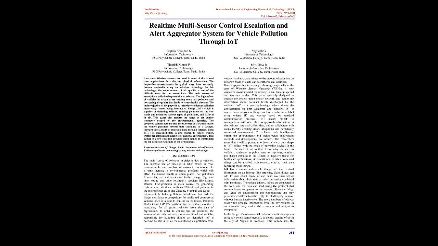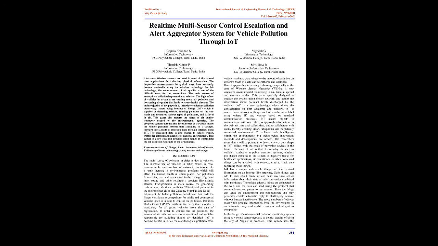Introduction. The main source of pollution in cities is vehicles. The increased use of vehicles in cities results in a vital increase in the emission load of various toxins into the air. As a result, environmental problems increase, which will affect human health in urban places. Air pollutants from taxis, cars, and buses result in the damage of ground-level ozone and other respiratory problems like asthma